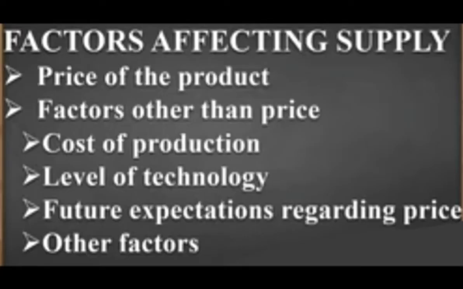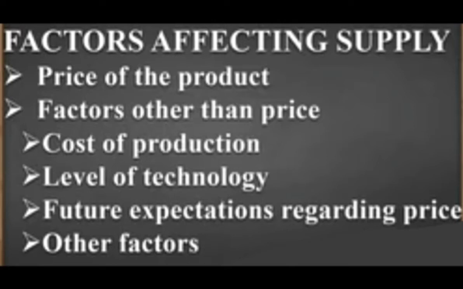Now after that, the next topic is factors affecting the supply. Those points you can see on your screen, students, that are going to be taken in this topic, which we can also term the determinants of supply. Very first you can see is the price of the product, as we have also seen in demand.